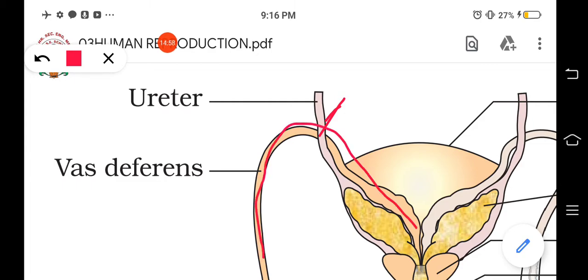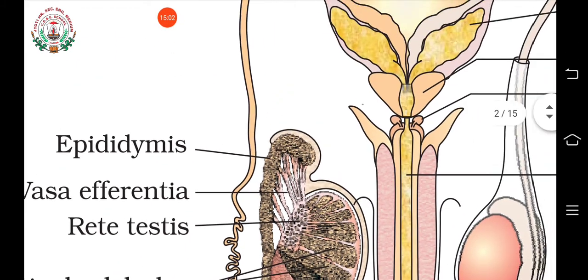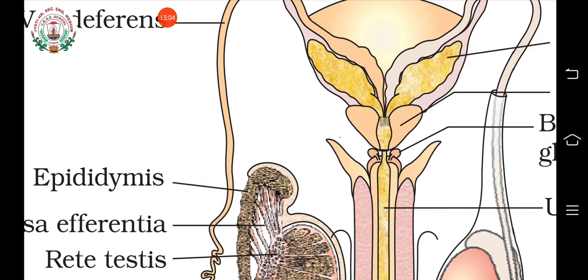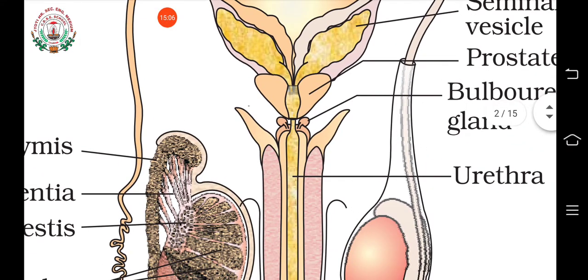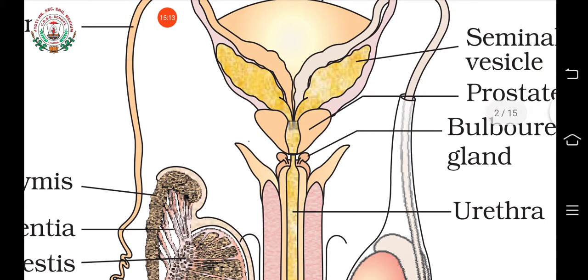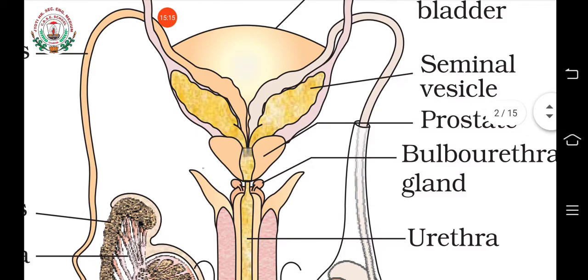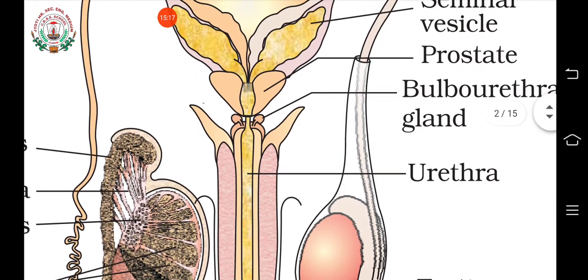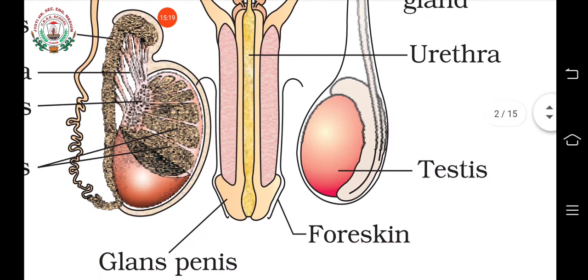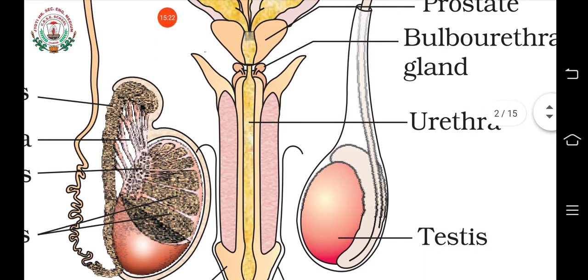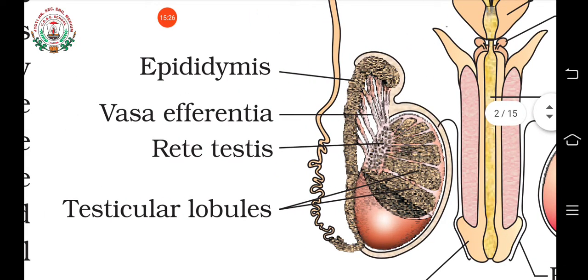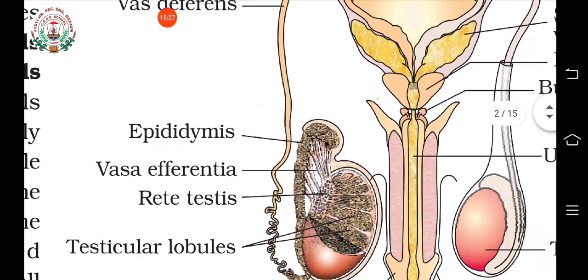And then what happened? This all will open into the urethra. On its way to the urethra, they receive ducts from the seminal vesicles, that are glands. And then it opens up through the penis, and through the penis it opens to the external opening. So these are the parts of the male reproductive system.